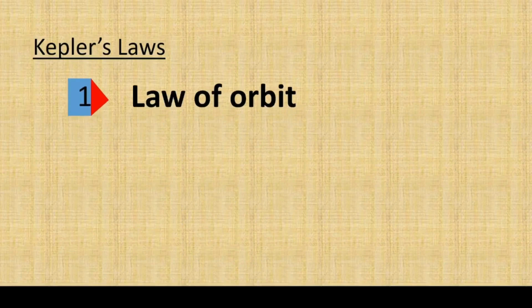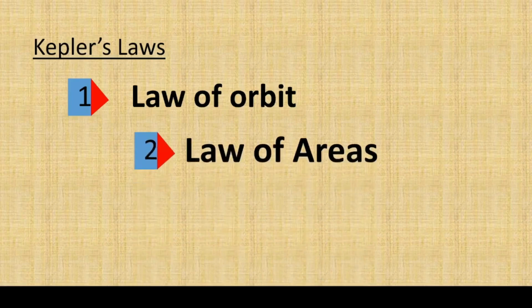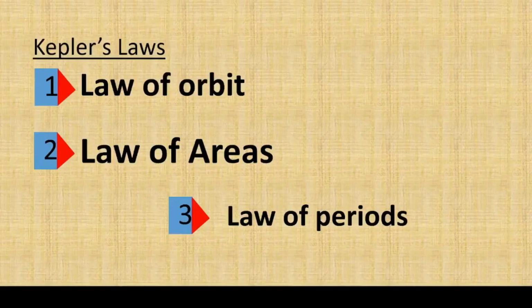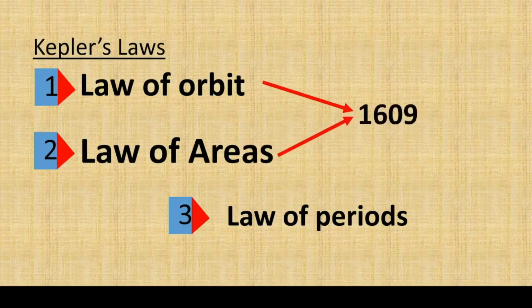These are: the first law is called law of orbit, the second law is called law of areas, and the third law is called law of periods. The first two laws of Kepler, that is law of orbit and law of areas, were published in 1609 and law of periods was published in 1619.